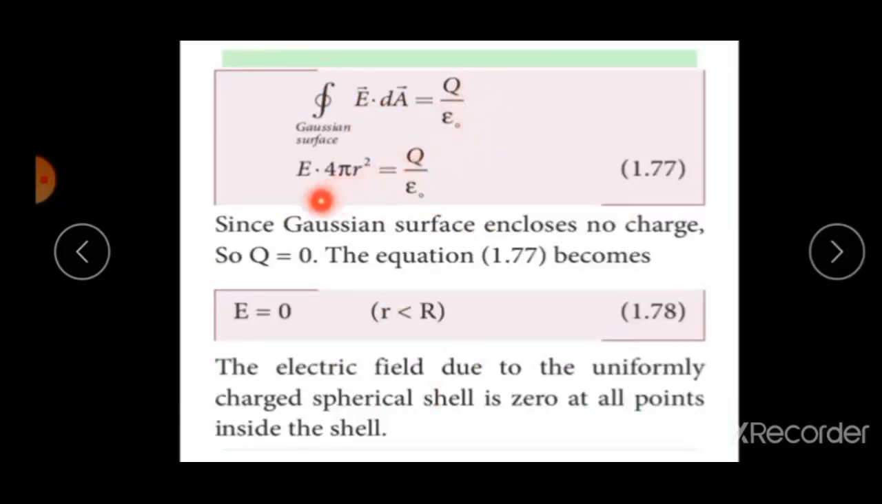Therefore, what is the value of the closed integral of dA? 4 pi r square. Now substitute here. E into 4 pi r square is equal to Q by epsilon naught. Since the Gaussian surface encloses no charge, Q is equal to 0. Then the total electric field inside the spherical shell is 0. The electric field due to the uniformly charged spherical shell is 0 at all points inside the shell. It is a very important one. Note it down.